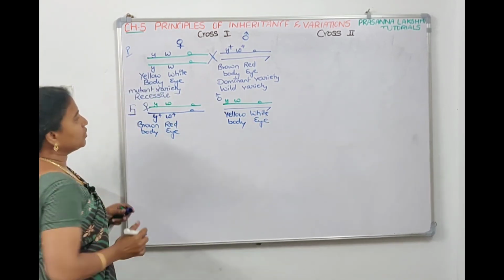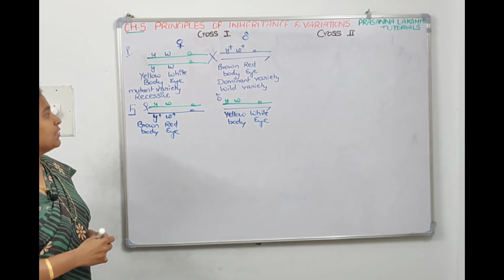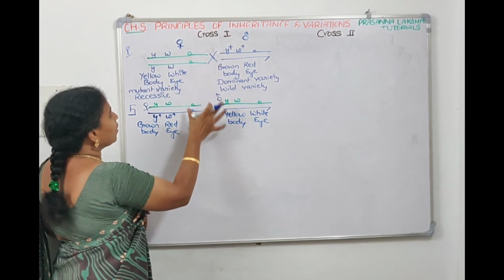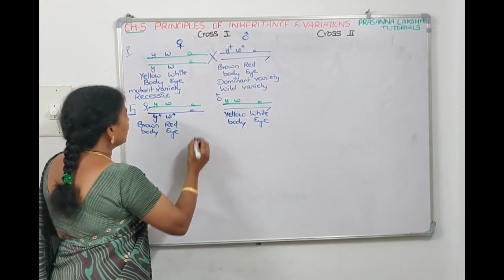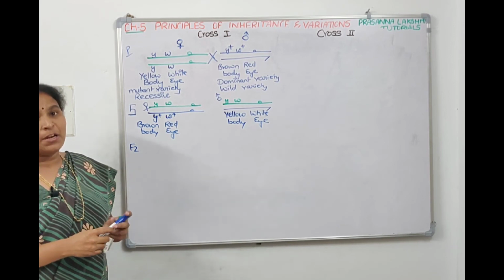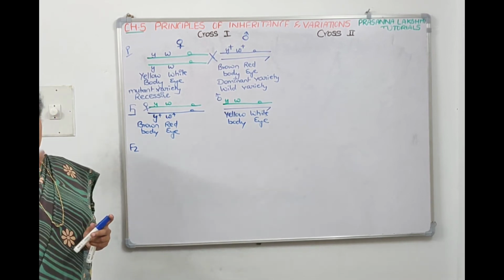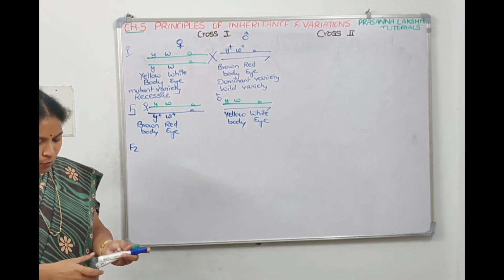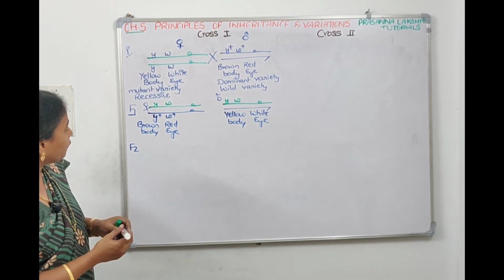So his F1 generation is like this. When the parents are crossed, he got F1. When the F1s are intercrossed, we'll get F2. Now in F2 they have given 4 males and 4 females, 4 males in 1 square, 4 females in 1 square. So we'll draw all 4 males first and then we'll go for 4 females.